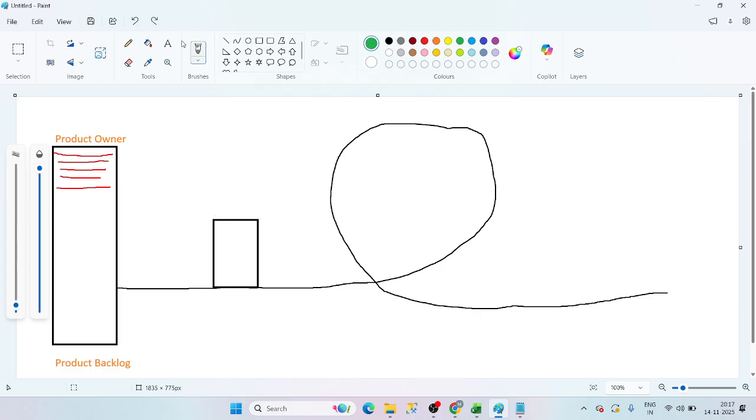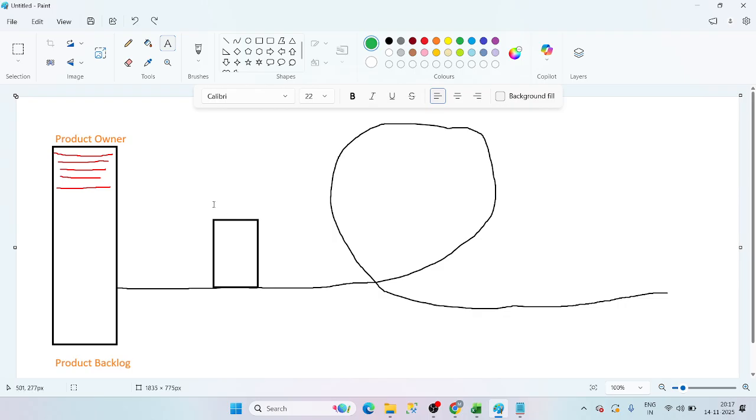Now, who is responsible here, Manoj? Initially, this is called the sprint backlog. And coming to here, what are we doing? Who is responsible here? Scrum Master plus Scrum Team.